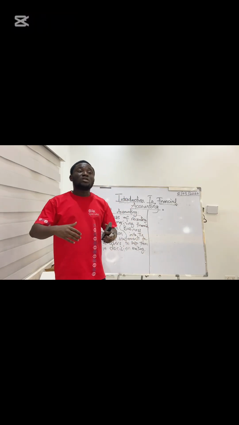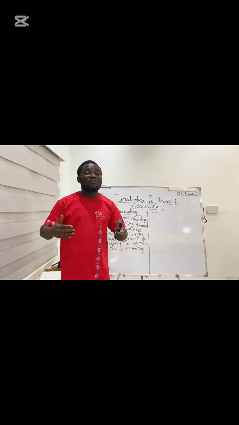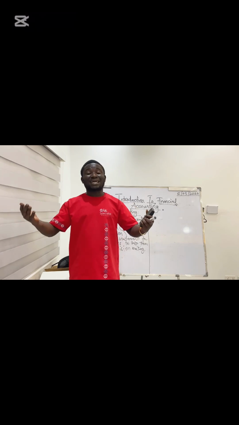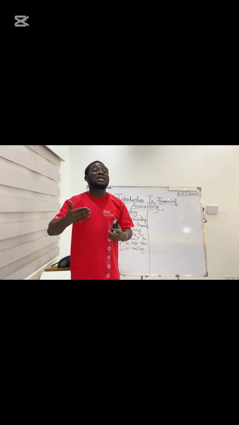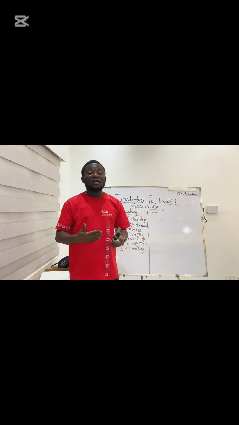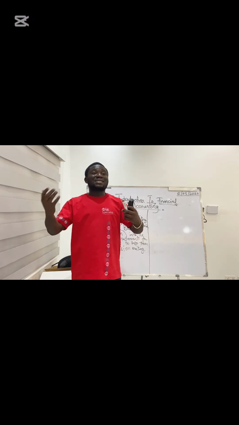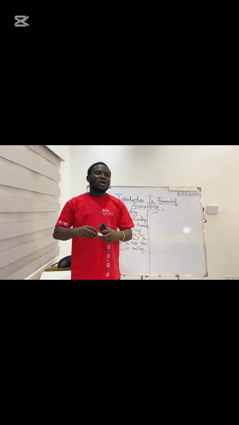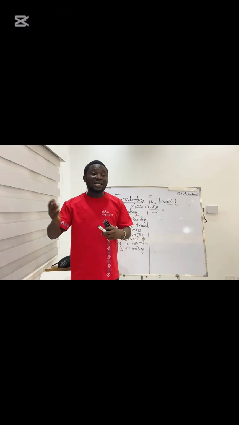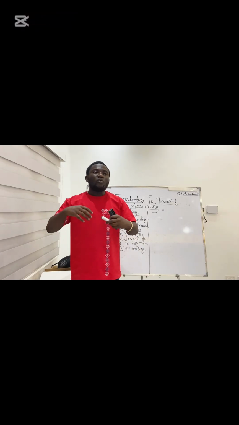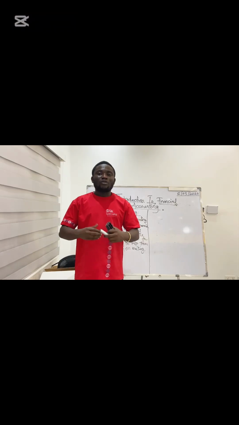Remember that some of our parents, some of our friends are already doing the accounting, just that they are not doing the practical form that we are talking about. Okay, so the transactions that go on daily in the marketplace, in every other place, what we tend to do is to record them.